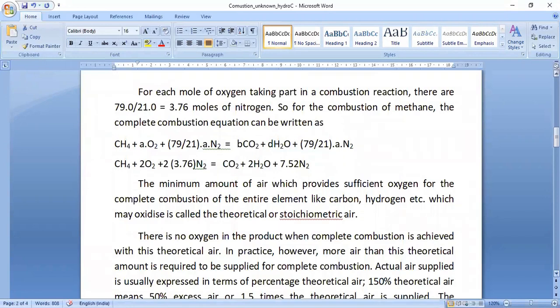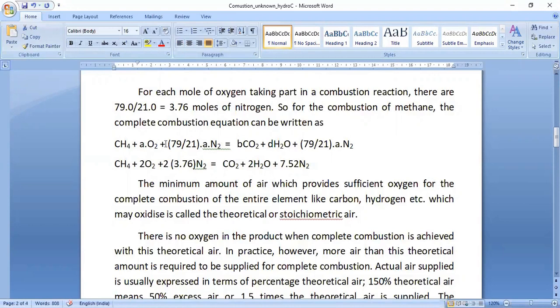Now, for each mole of oxygen taking part in the combustion reaction, there are 79 by 21, which is equal to 3.76 moles of nitrogen. So, for the combustion of methane, the complete combustion equation can be written as CH4 plus A moles of O2, with 3.76 A moles of N2 associated with it, and it forms B moles of CO2, D moles of H2O and 3.76 A moles of N2.